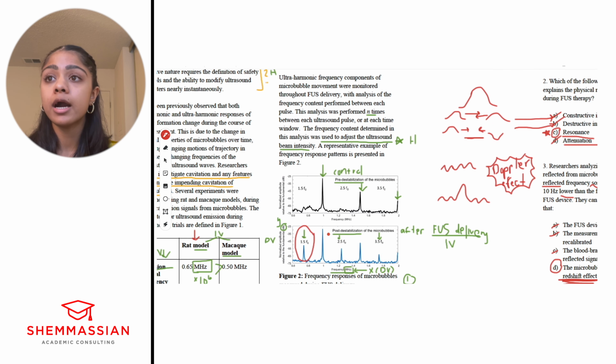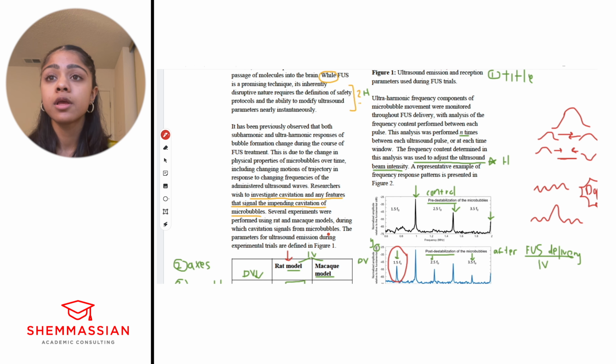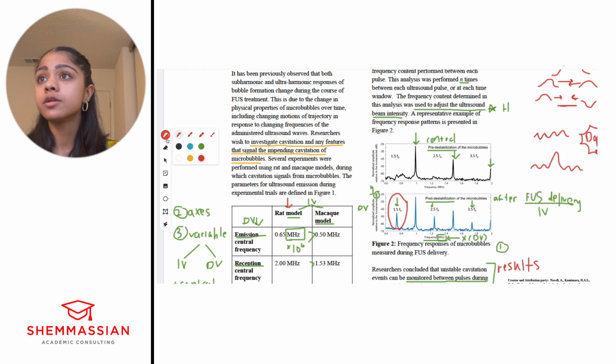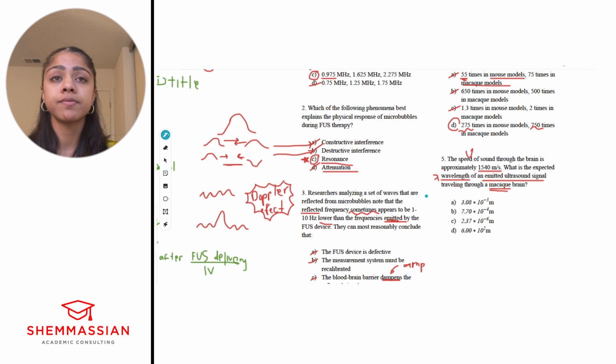So macaque, again, going through this figure, I'll use a different color. We're looking at macaque. We're looking at emitted frequency, right? So that's going to be this one. So we look at emitted central frequency. You got 0.5 megahertz. So we've got a couple of numbers. We got speed, we got wavelength. The number we have here is 0.5 megahertz.